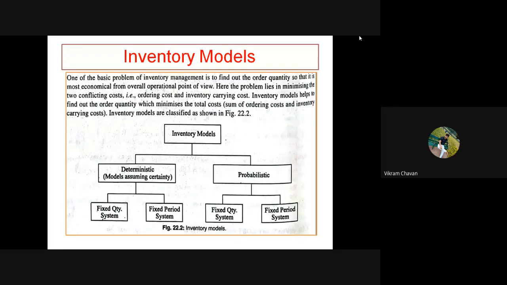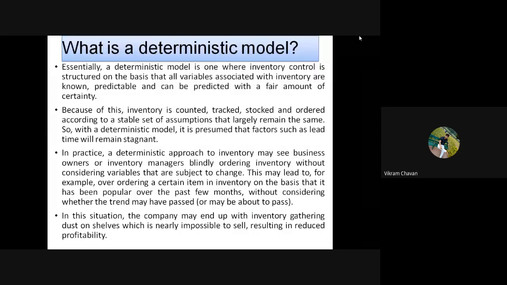Okay, so this is the second hierarchy of the deterministic model and the probabilistic model. It is the same for the deterministic model and the probabilistic model. Now we try to understand what is meant by deterministic model and probabilistic model. So what is a deterministic model? A deterministic model is one kind of structured model.